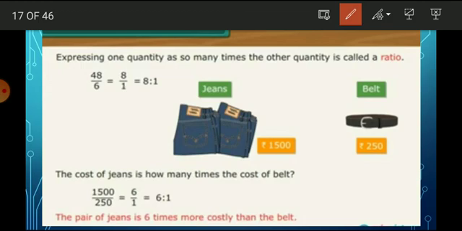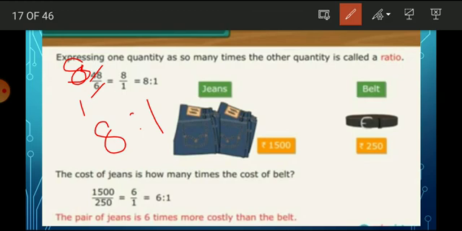See here, 48 by 6, which is equal to, we just simplify it, 1 6 is 6, 8 6s are 48. In a normal way of division or simplifying method, we don't consider the denominator as 1. But in a ratio we don't omit it, so we should mention it. If the 8 is there, then 8 is to 1.